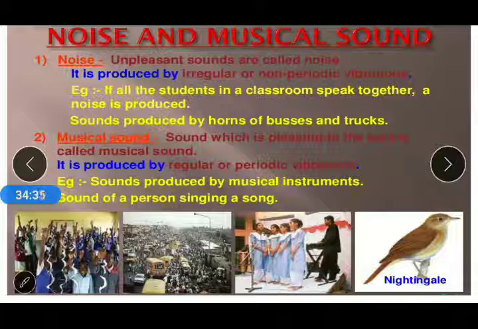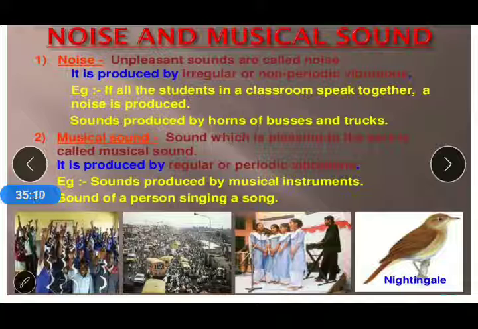They are all defined in terms of a unit, which is called the hertz. So in this video we have learned how we are able to hear sound and some fundamental characteristics of sound waves like time period, frequency, amplitude, vibrations or oscillations, loudness, pitch, range of hearing, audible and inaudible sound, noise, and musical sound.